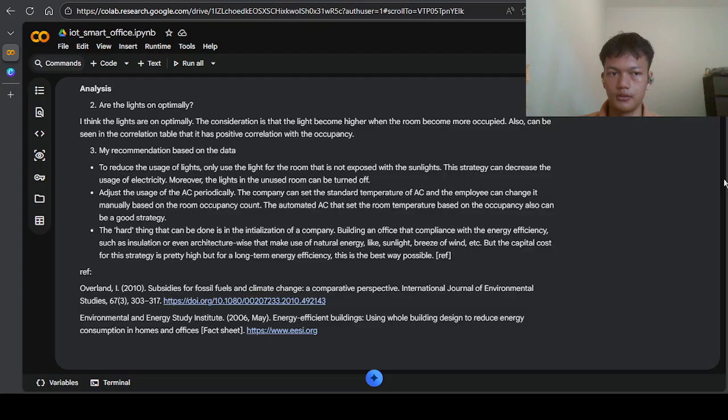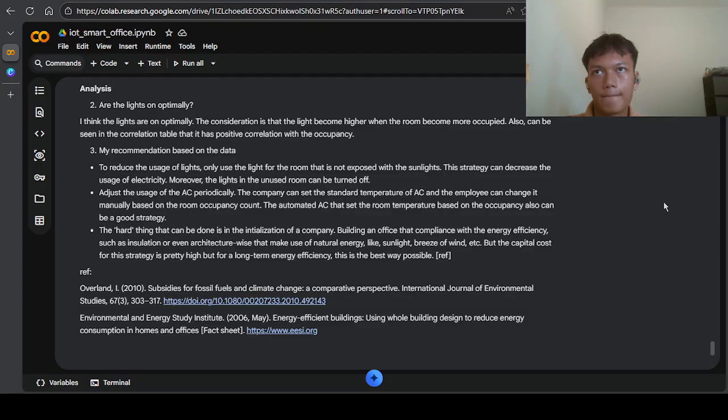That needs to be initialized when building the office. The last thing is my assumption based on the data. My recommendation to maximize the energy efficiency is to consider it when the company starts building the office by themselves.